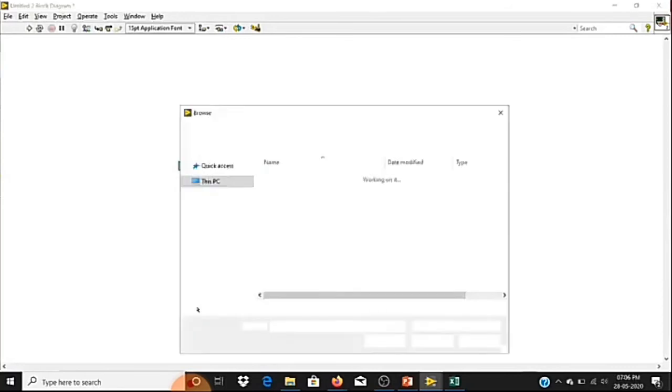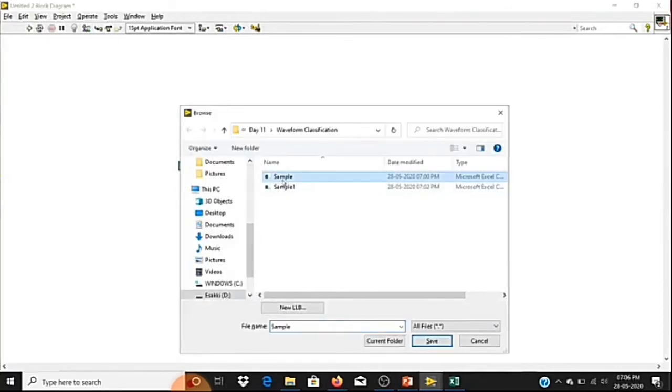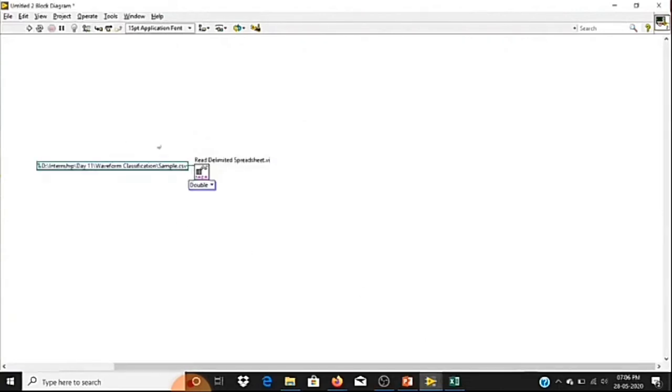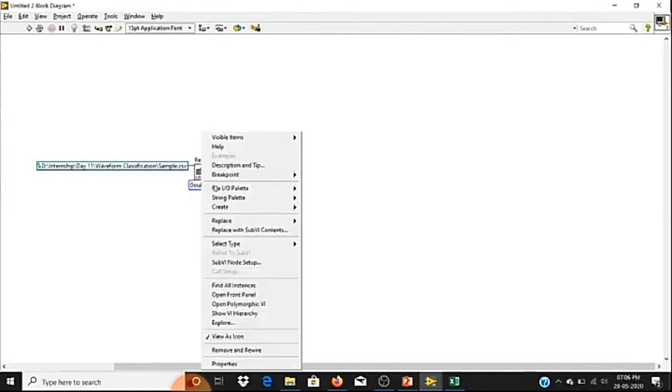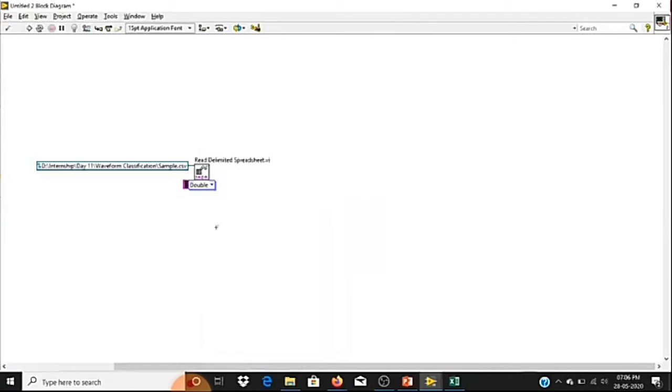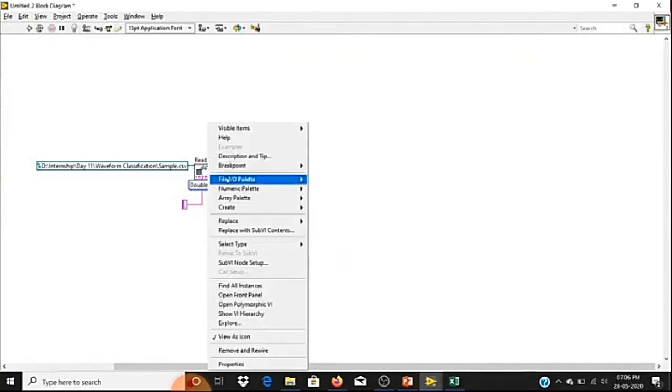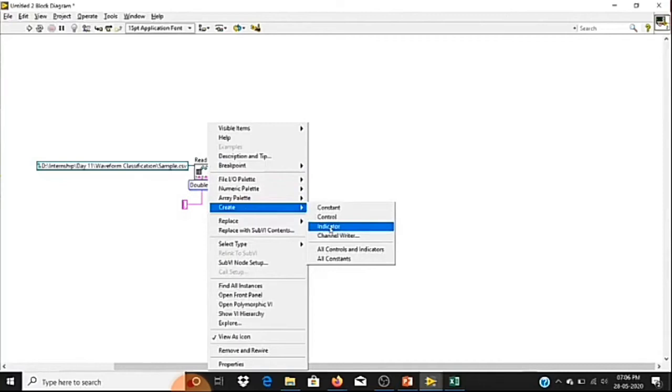The sample which has the features of all the signals, so I'll choose that sample. As this is a CSV file, I need to specify a delimiter, so I'll specify the delimiter as comma. First I'll visualize the values in LabVIEW, then we'll proceed with our code.